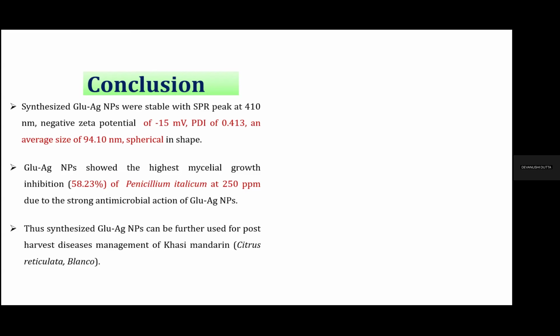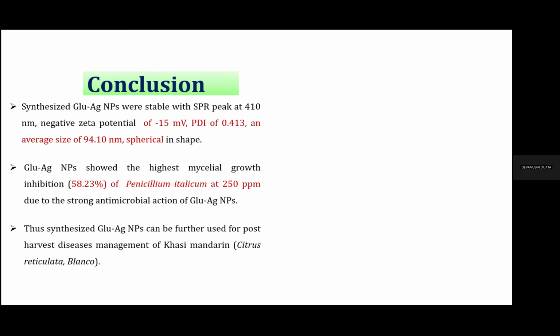The average size is 94.10 nanometers and the shape is spherical. The spherical nature is very important. If it is triangular or rod-shaped, it may cause some harmful effects to the environment. Spherical nanoparticles cause less harm than rod-shaped or pointed ones.